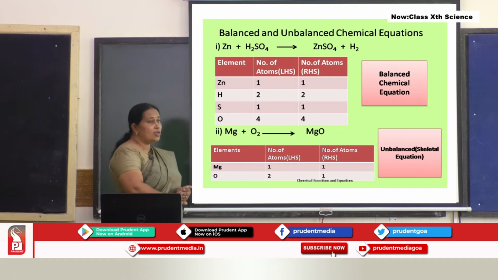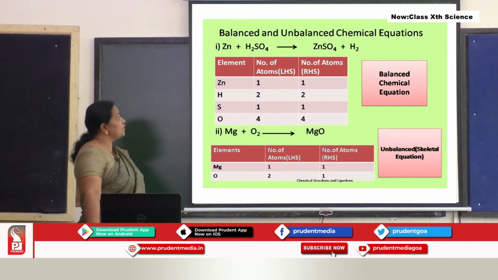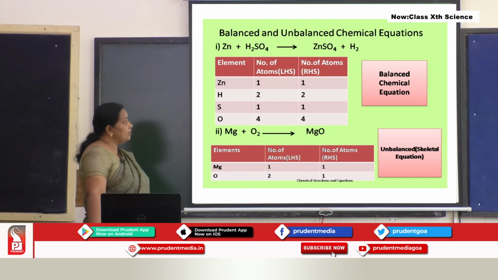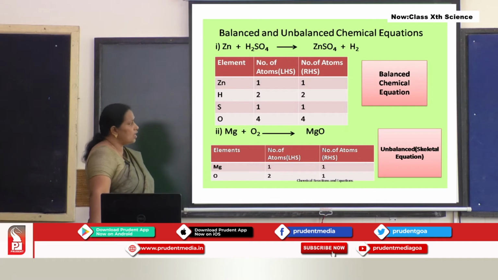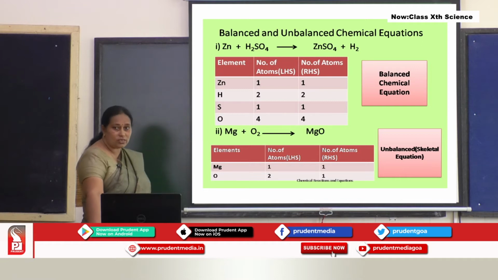Let us see, I have given an example here. Zn plus H2SO4 gives ZnSO4 and H2. Now, I say that it is a balanced chemical equation. How do we know it is a balanced chemical equation? What do you mean by the word balanced?